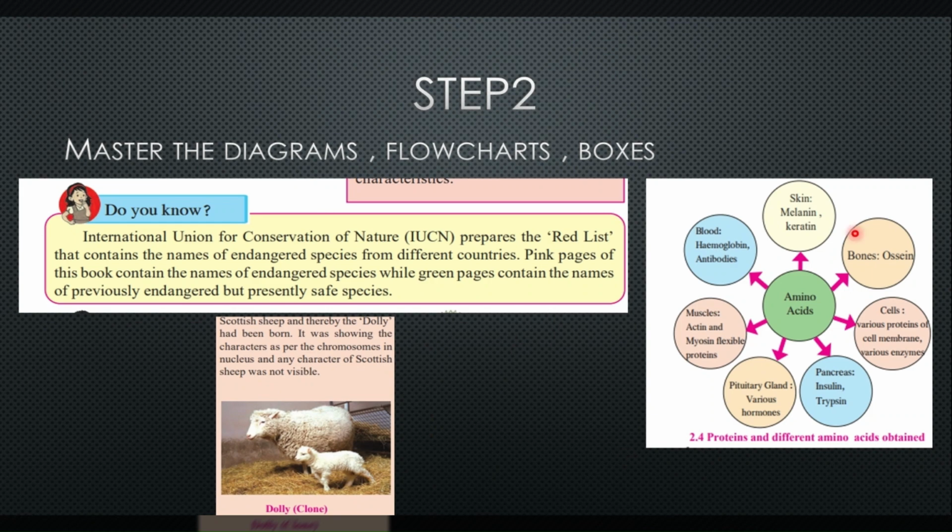Now, for example, we also have this chart. Almost every year this chart comes in the form of a table or in the form of name the following, but you will not get it as it is. It will be in various forms, like it may be fill in the blanks, it may be match the column, it may be complete the table, complete the chart, or they will directly tell you to draw the chart. You have to be ready for everything. This chart is extremely important, so do not miss out on these types of charts or diagrams or these boxes. The boxes which we generally ignore come out to be the most important for your objectives.